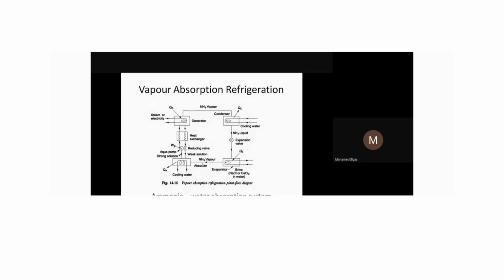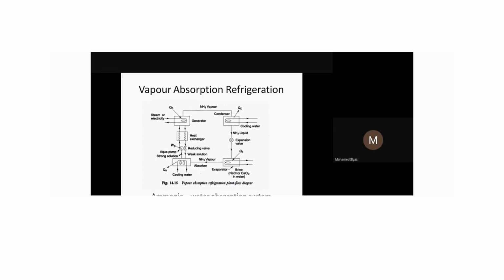So when the ammonia vapor is entering, you will have water here, so the ammonia will be readily absorbed by the water. The ammonia and water mixture will be taken by a pump. When there is more ammonia, we call it a strong solution. When ammonia is less, we call it a weak solution.